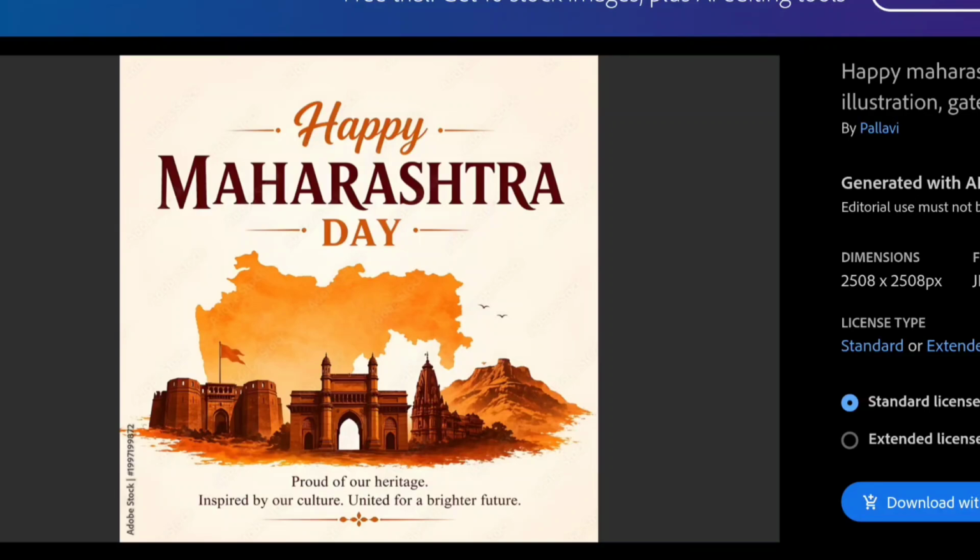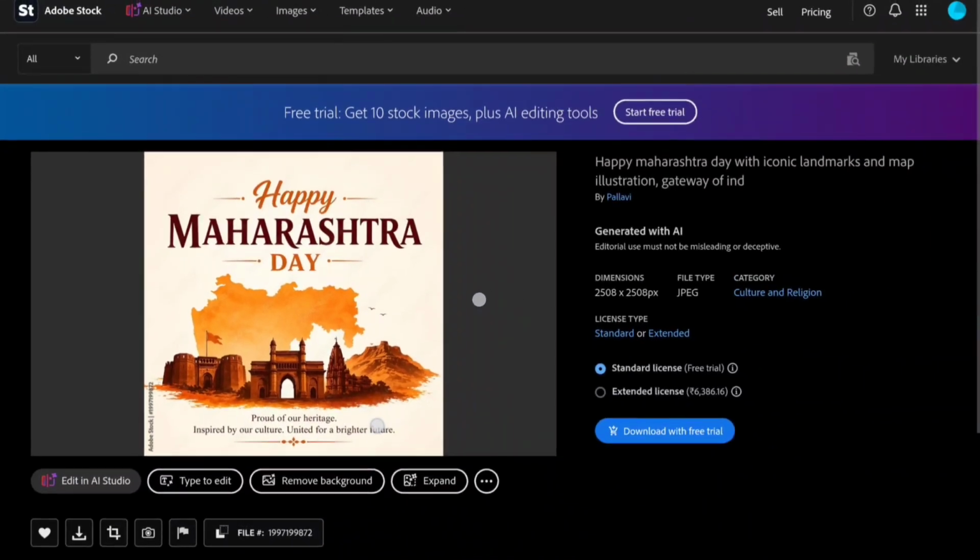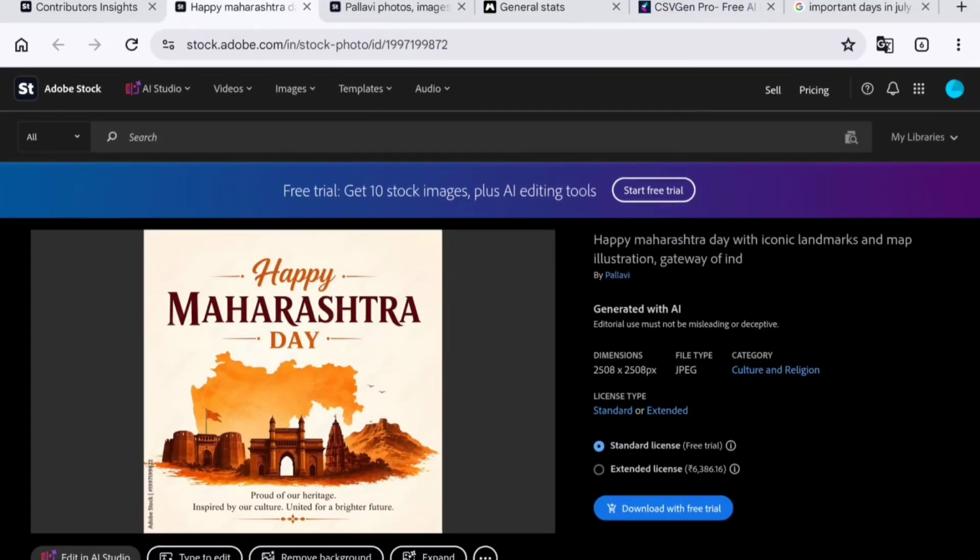Warm colors, readable typography, clean layout, not overloaded. That matters a lot for stock platforms. And there is a simple illustration and nothing else. So this works for me, and you can also create a similar type of images. And the festival posts have lower competition. You have to make that content and upload it here.